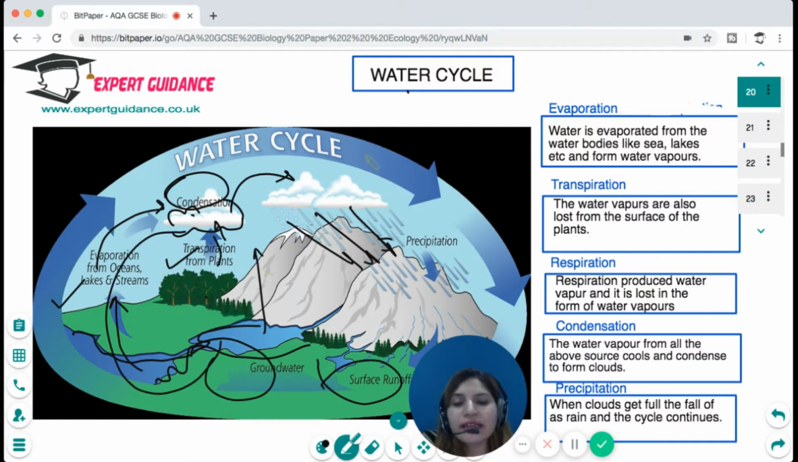So the water cycle consists of evaporation, transpiration, respiration, condensation, and precipitation. And again, the cycle starts. In evaporation, water is evaporated from water bodies like seas, lakes, etc. to form water vapors. In transpiration, water vapors are also lost from the surface of the plant. In respiration, water vapor is produced and lost. In condensation, the water vapors from all the above sources cool and condense to form clouds. And in precipitation, when the clouds get full, the rain falls, and the cycle continues.